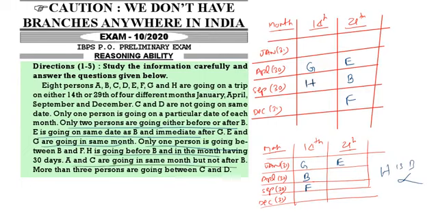A and C are going in the same month but not after B. That means A and C are before B. So, this is wrong. Now, A and C. There are more than 3 persons between C and D. C and D are not going on the same date. Now, C, here D. Here we are left out with A. A and C are going in the same month. So, this is the correct one. Now, taking this, we should answer the question.